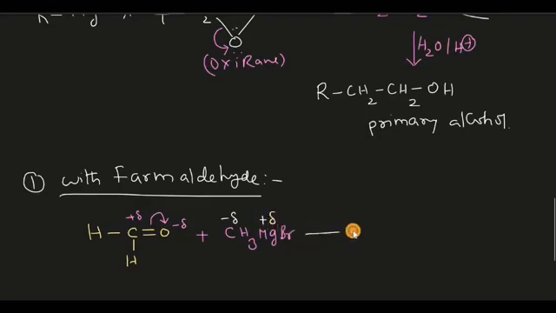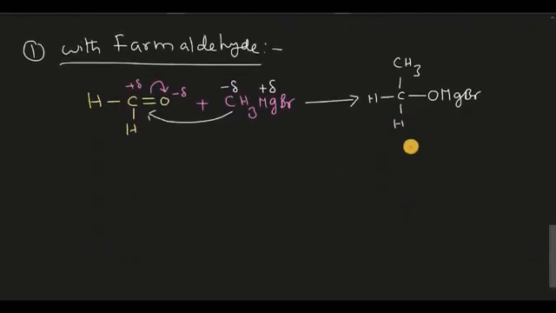So now you can expect what is the first product, the addition product. The addition product is this: the carbon-oxygen bond will become a single bond with MgBr, OMgBr, and a methyl group is present on this carbon. So this is the attack we saw, and this is the product. This can be called the first addition product of this reaction.